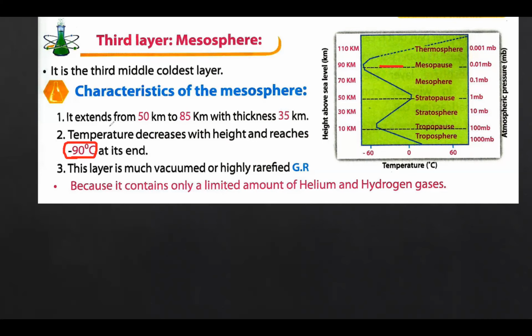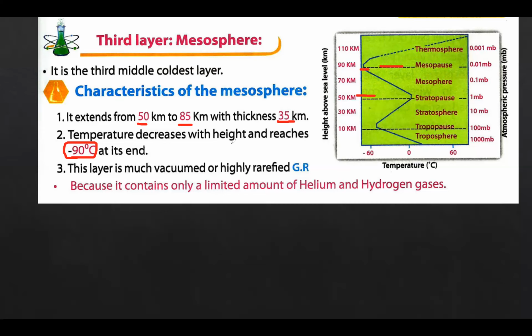The mesosphere extends from 50 kilometers to 85 kilometers. From 50 to 85, it's not 90, it's 85 kilometers. This means that the thickness of the mesosphere equals 35 kilometers. The thickness of the stratosphere was 37, while the thickness of the mesosphere equals 35 kilometers.